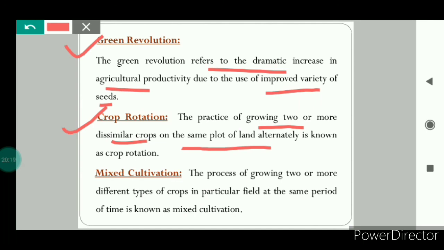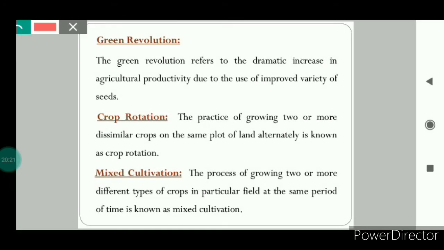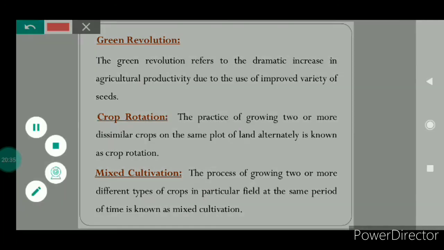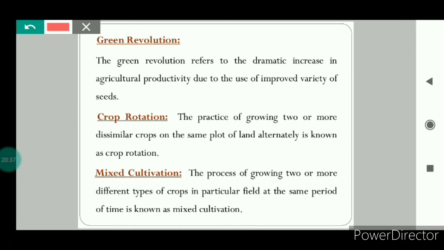Next is mixed cultivation. Mixed cultivation means the process of growing two or more different types of crops in a particular field at the same period of time. For example, leguminous plants and cereals can be grown close to each other, and the nutrients required by one crop can be fulfilled by the other one.